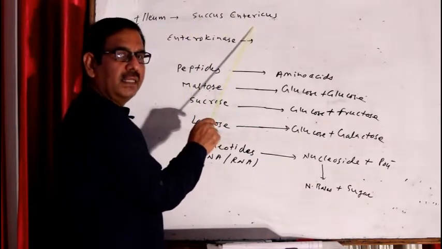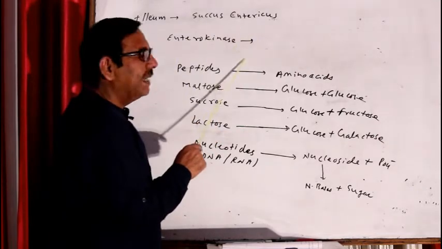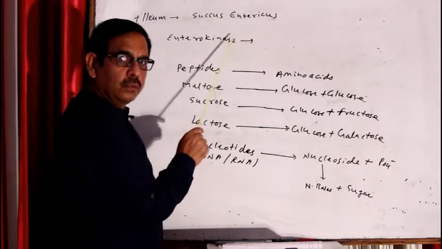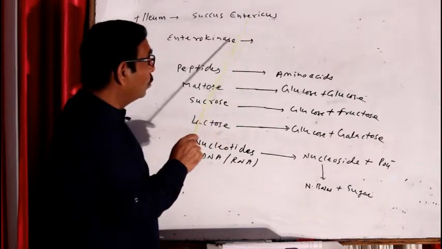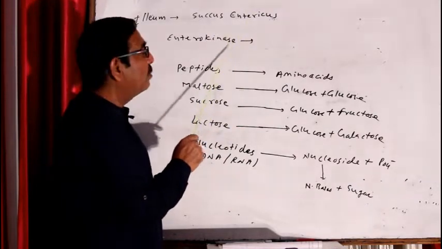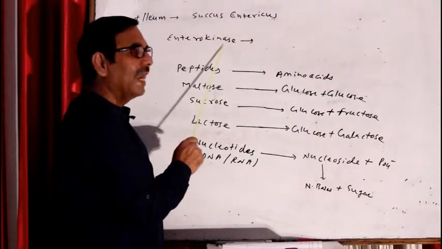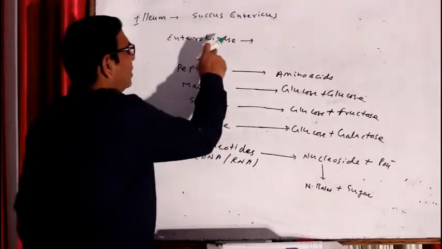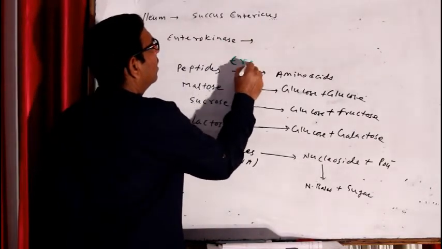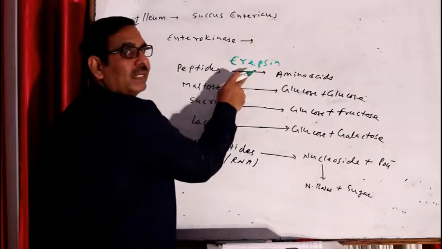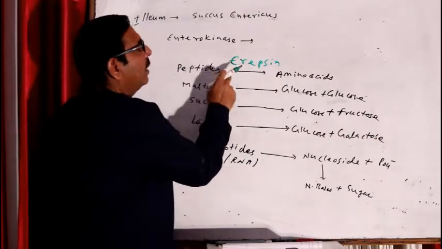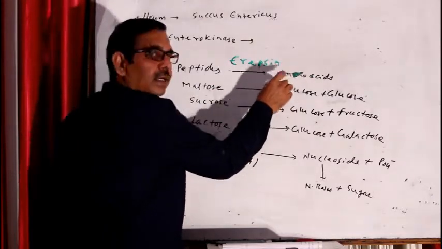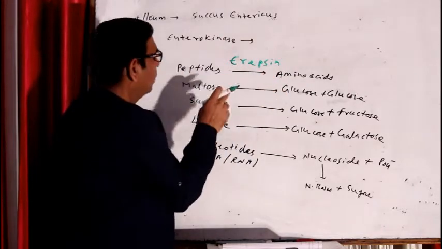In this mixture of enzymes, one enzyme is called enterokinase. Kinase means kinetic. So this enterokinase enzyme from the ileum goes to the duodenum to activate trypsinogen, right? So it acts as an activator. And then for peptides, there is another enzyme called erepsin. This erepsin enzyme converts peptides, small chains of amino acids, into amino acids. So there is breakdown of peptides into amino acids.